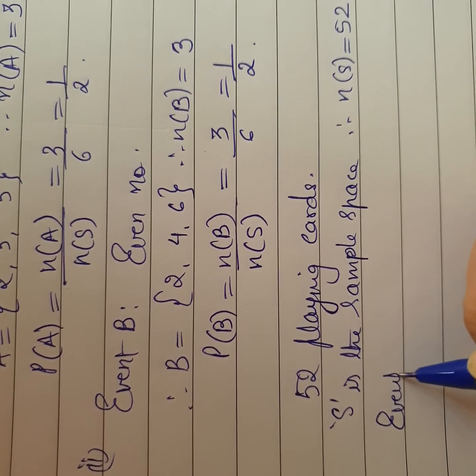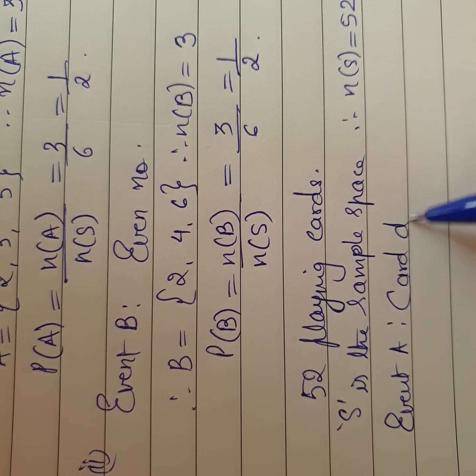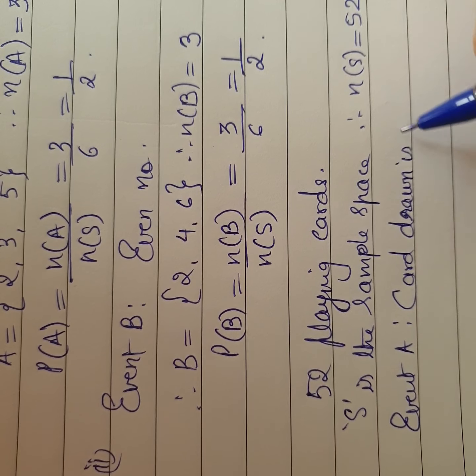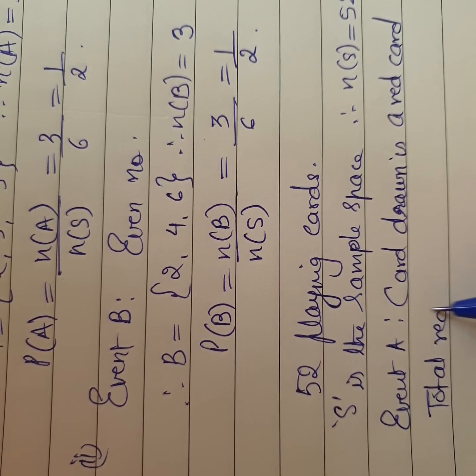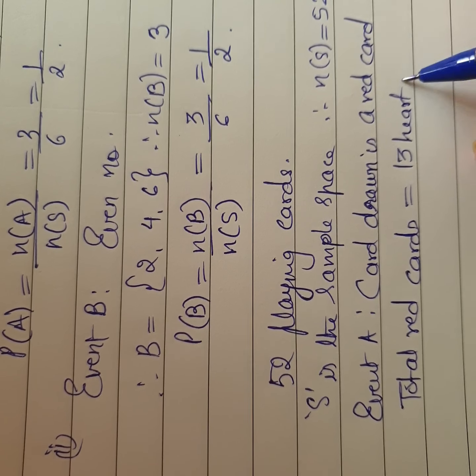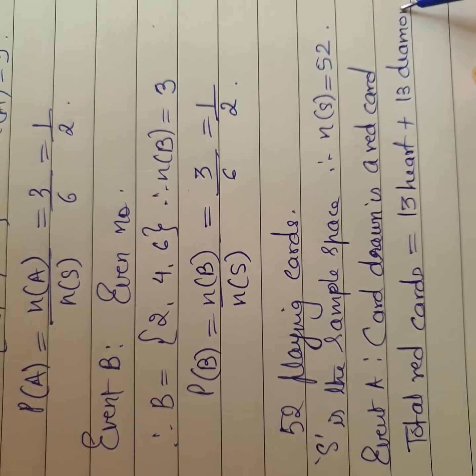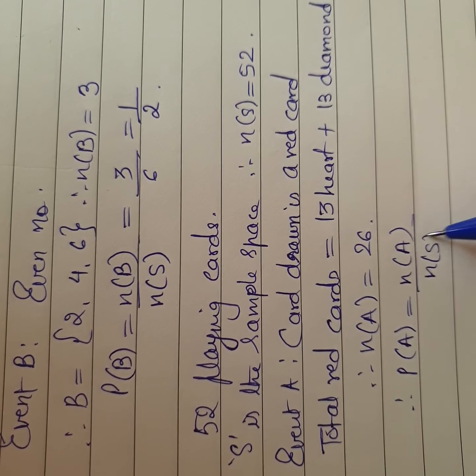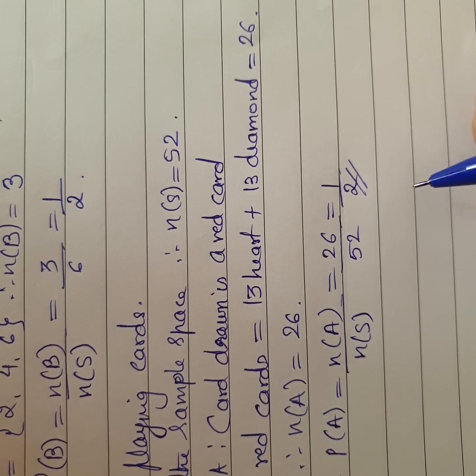Now, I have an event A in it, which says that the card drawn is a red card. If it has to be a red card, you know that the total red cards are 26, which is 13 of heart and 13 of diamonds. So, the number of elements in event A is going to be 26. What is the probability of event A? It is n(A) upon n(S). There are 26 red cards out of 52 total cards, so the probability is going to be 1 upon 2, which is half.